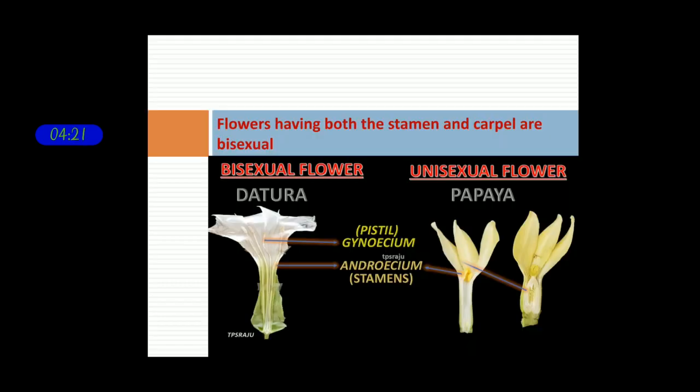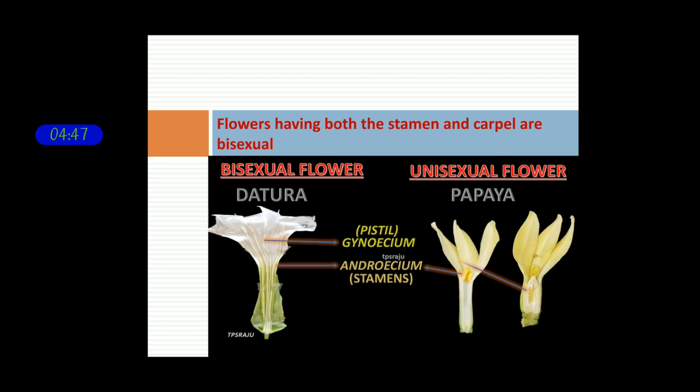See here. In the flowers, they have both stamen and carpel. Some flowers consist of only the male or female parts. So we can classify flowers as bisexual flowers and unisexual flowers. If you observe the papaya tree, it contains only unisexual flowers, either male or female.